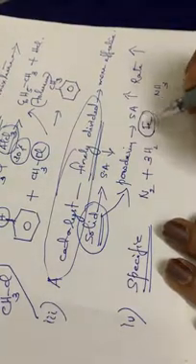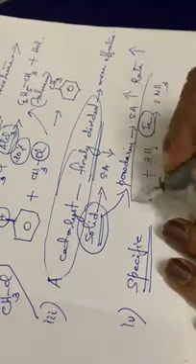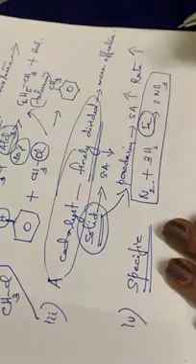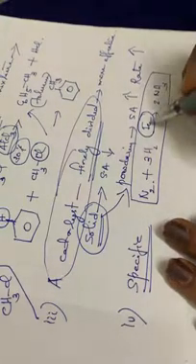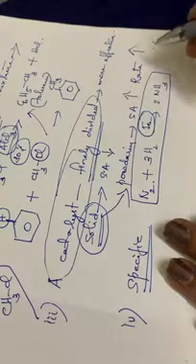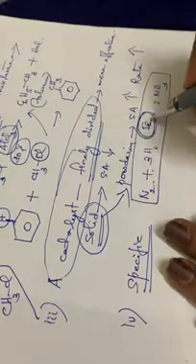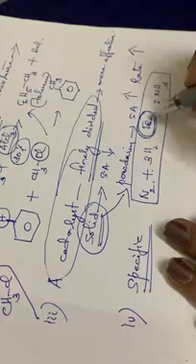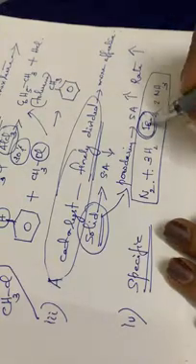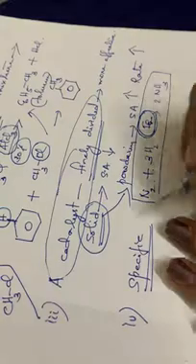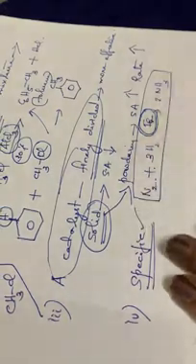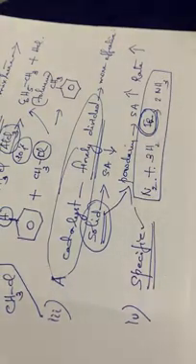But this iron is specific for this particular reaction. It may not be feasible for some other reaction. For any other reaction, this iron cannot act as a catalyst. So a catalyst should be specific in its action.